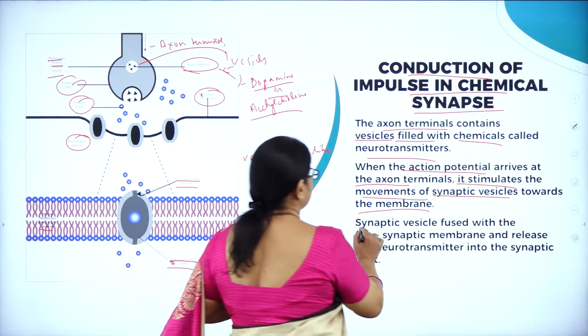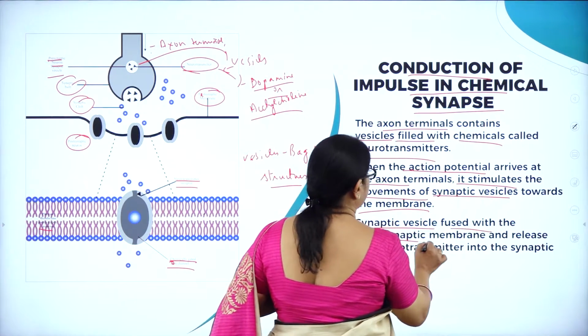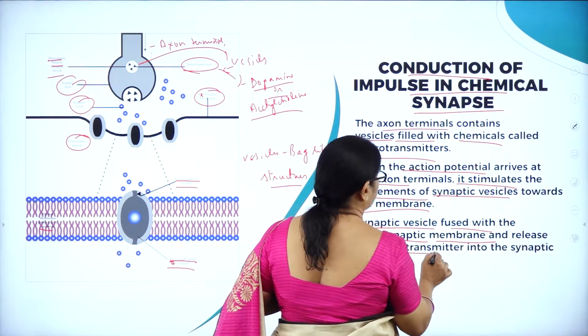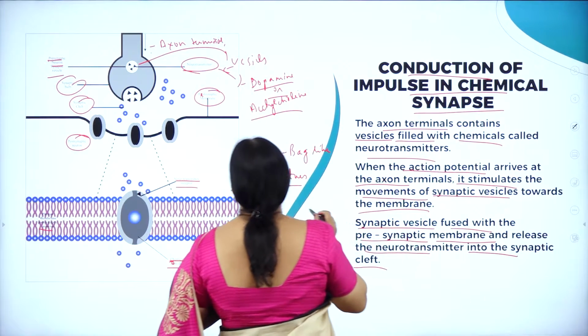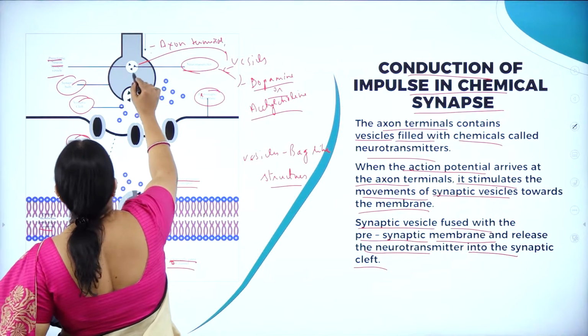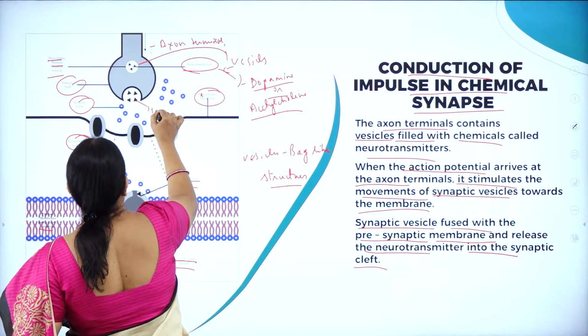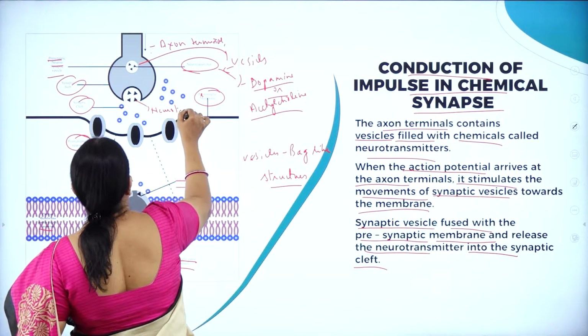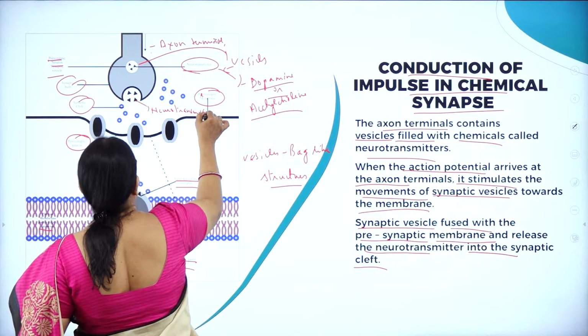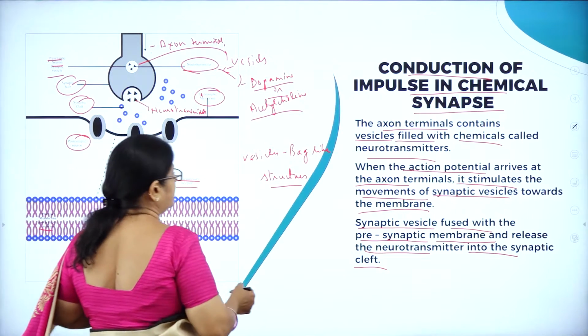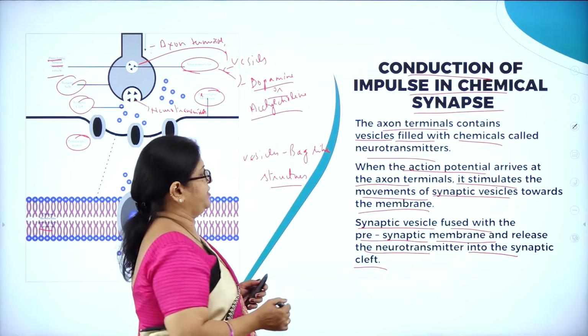The synaptic vesicle fuses with the presynaptic membrane and releases the neurotransmitter into the synaptic cleft. Here you can see how it releases the neurotransmitters into the synaptic cleft.